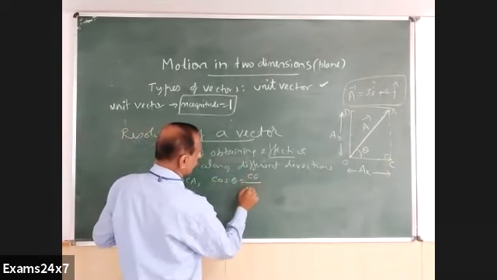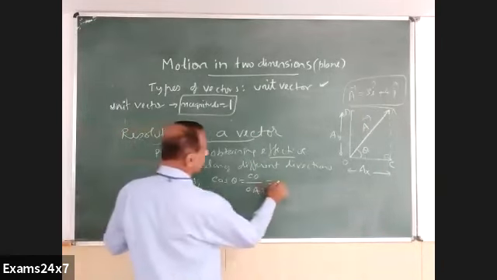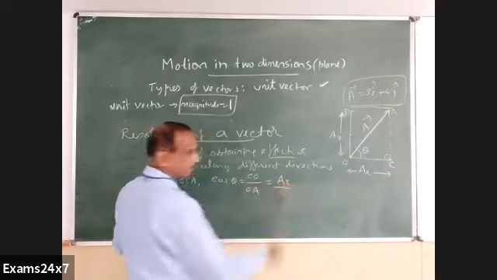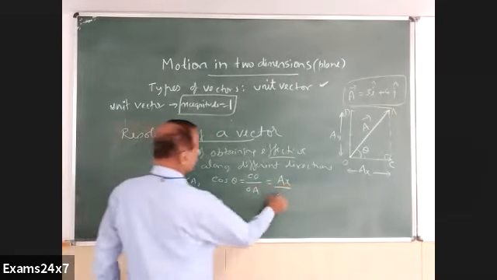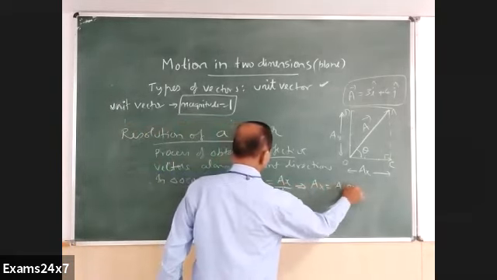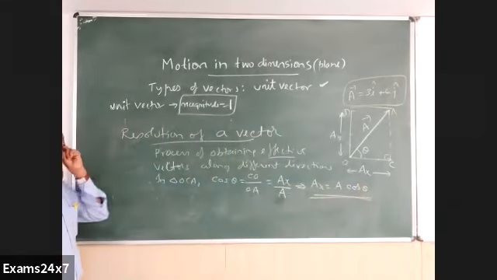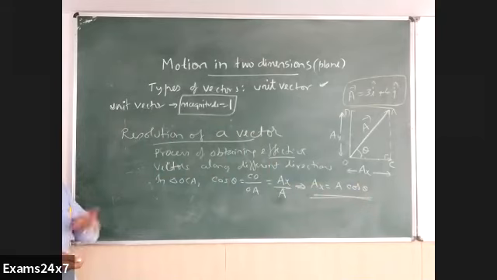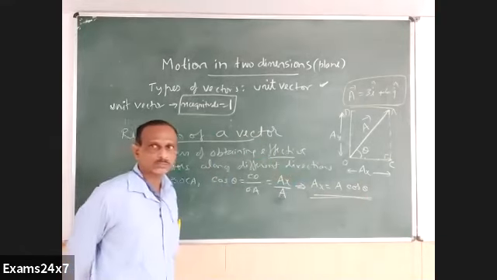That is CO divided by OA. What is CO? CO is nothing but AX, symbolically A subscript X. And what is OA? It is A. That means AX is equal to what? A cos theta. A cos theta is not just a single representation. It is A into cos theta. The cos theta value multiplied by A becomes the component of vector A along the x direction in this case.